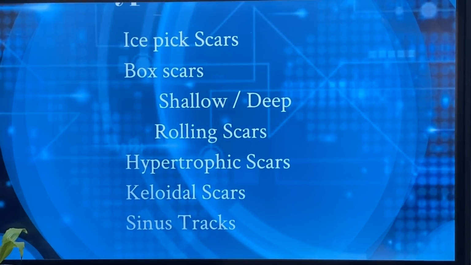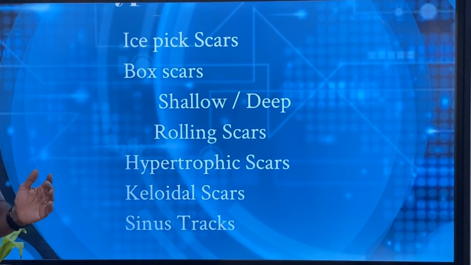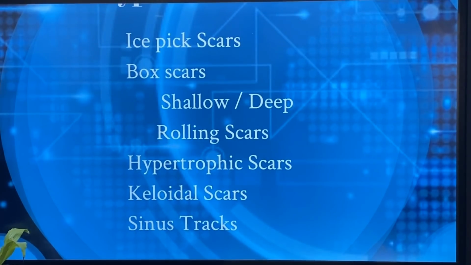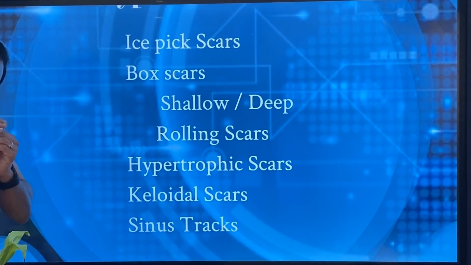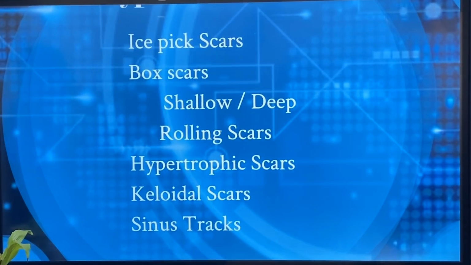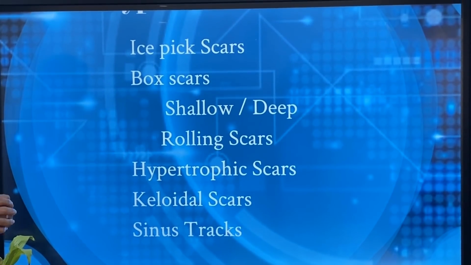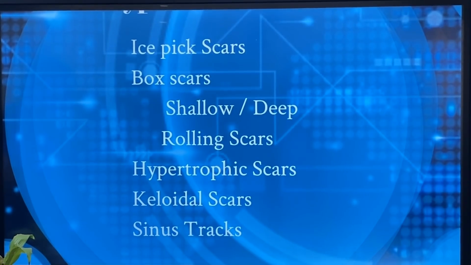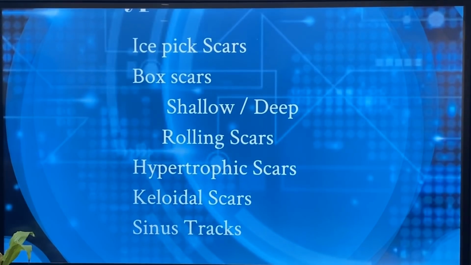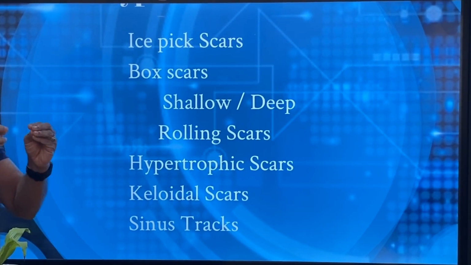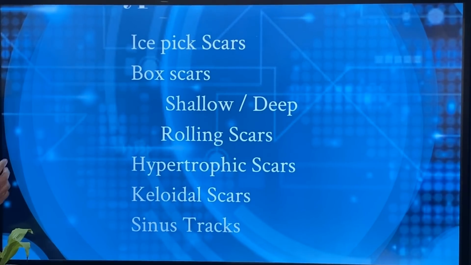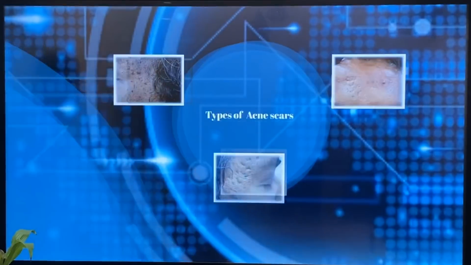And rolling scars. There can also be hypertrophic scars. Sometimes scars are formed with excess tissue, and that becomes a hypertrophic scar. That means there is thickening of the tissue where the skin has been damaged by disease or injury. Sometimes that thickened scar grows even more, and that is called a keloidal scar. Sometimes these big scars have sinuses in between, meaning a tract forms between the scars.